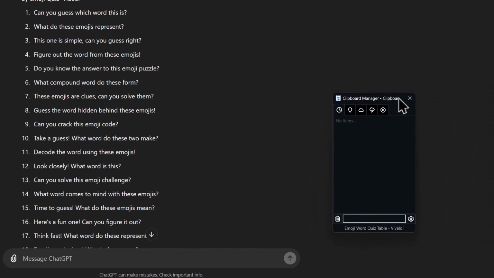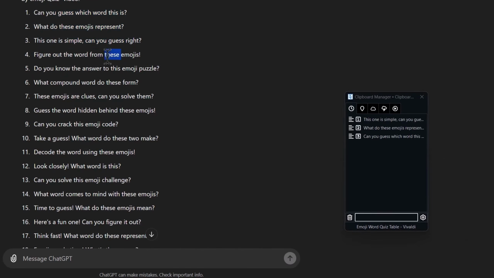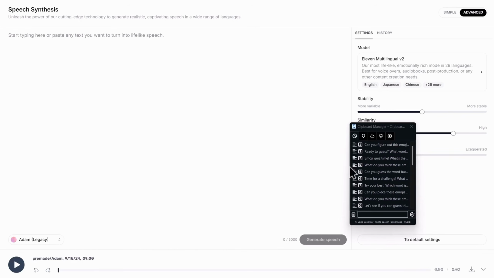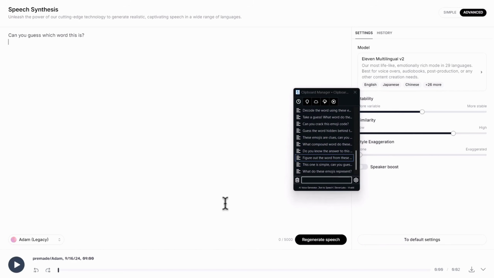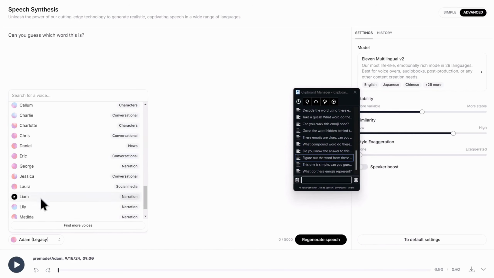Next, find a clipboard like this and copy the phrases one by one. Go to ElevenLabs, scroll down on the clipboard and paste the first one there. Choose any voice you like and generate the audio.